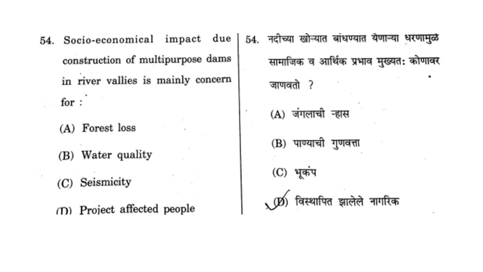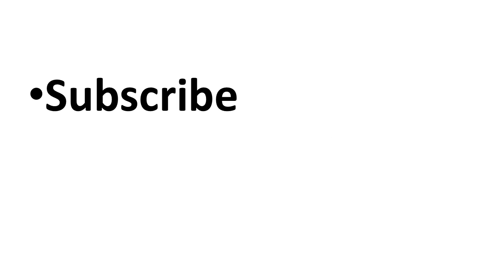Socio-economical impact due to construction of multi-purpose dams in valleys is mainly concerned for. Now you see, it is most simplest, because they have asked samajik, socio and economic impact. Though if you construct a dam, there is a possibility of earthquake and all, but most probable answer for this will be project affected people. So the option is D.